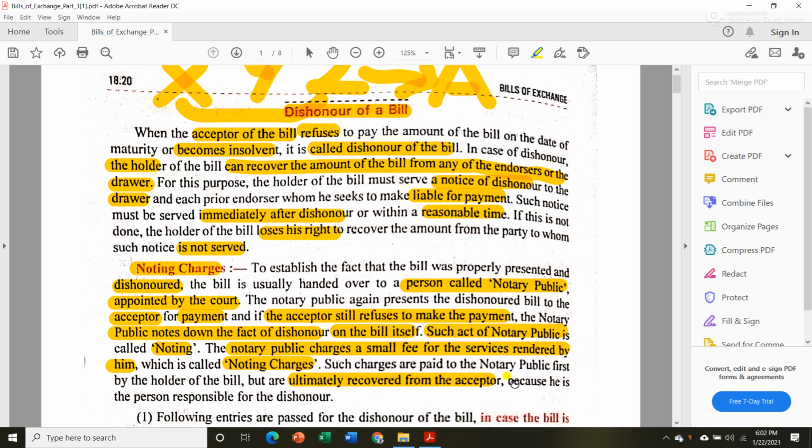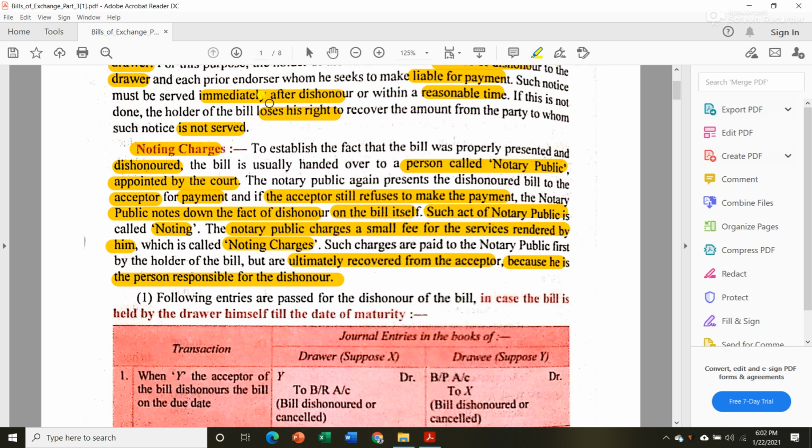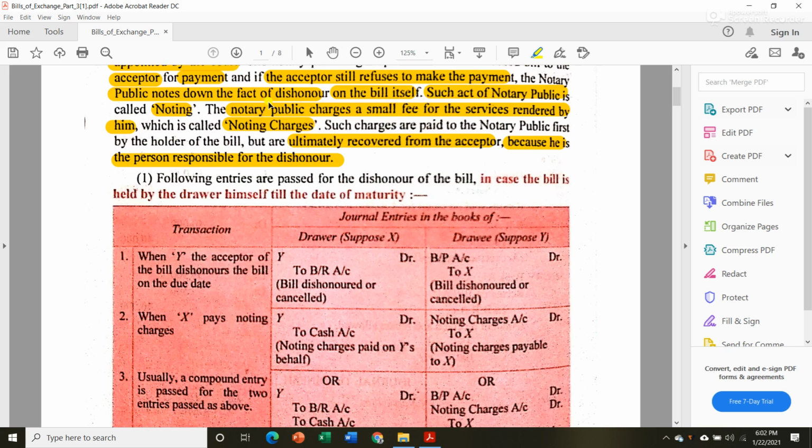Okay, because he is the person responsible for the dishonor, because Y is the main person who is responsible for dishonor of the bill. Okay, now let us see what will be the journal transactions in case of dishonor of bill.